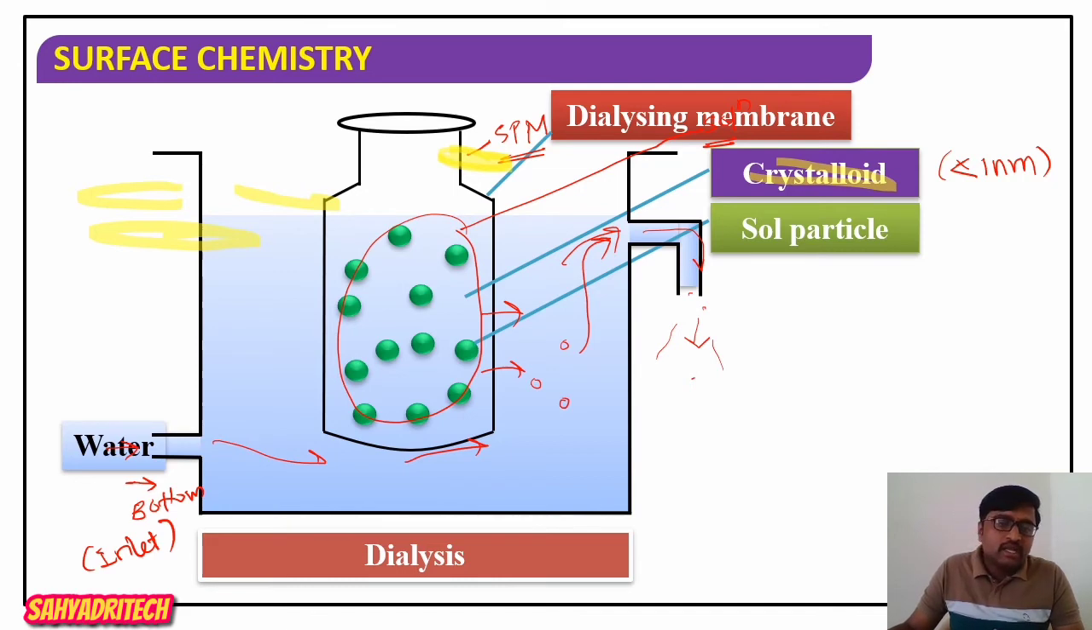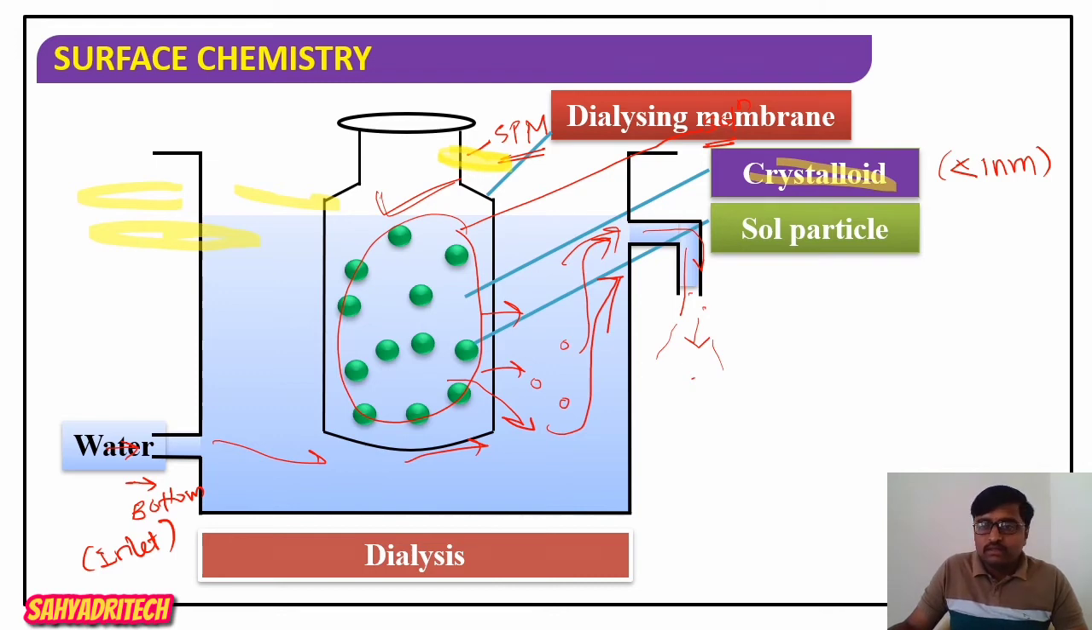Colloidal particles remain in the bag, but all crystalloids diffuse through this bag and are taken away along with the running water, or you can say the stream of water. So at the end what happens? The impure colloid gets converted into pure colloid. And what is the phenomenon involved here? Dialysis. So with the help of dialysis it is possible to purify a colloid.